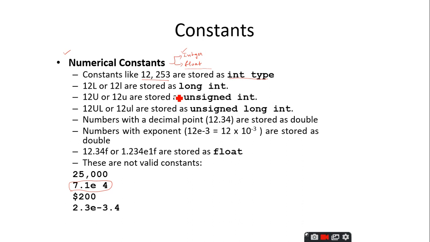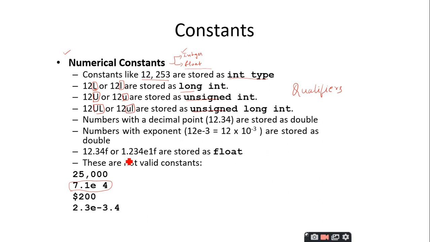Similarly, we have long integers. These long, unsigned, signed, short, all these things are called qualifiers. We will discuss this in the coming sessions. No worries. So a long integer is given by this L. It is succeeded with uppercase L or lowercase l. Similarly, an unsigned integer is succeeded with uppercase U or lowercase u. And unsigned long means UL.